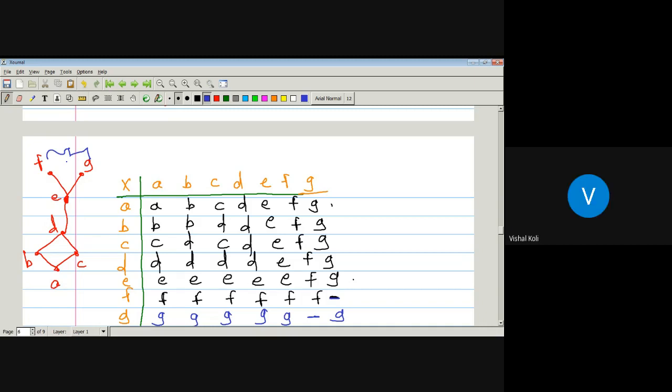What is the lower bound of F and G? That is, the greatest lower bound of F and G, which is E. So whenever we find the closure table of this greatest lower bound, that is the meet with respect to this poset, it exists. Whenever we take any two elements belonging to this poset, every two elements have a greatest lower bound. But here there is a problem only with the least upper bound. The corresponding elements are F and G.